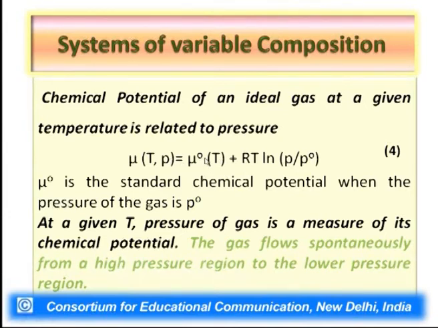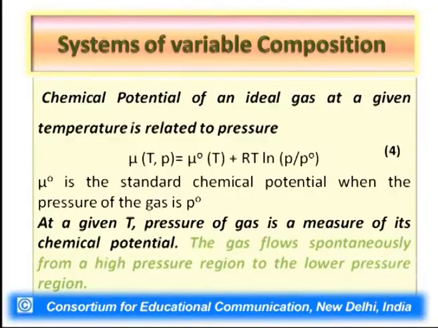Now, mu naught T, which is the symbolic representation for the standard value of chemical potential of the substance at specified temperature T. What it does mean is that it is equal to the chemical potential of a substance at temperature T and pressure P equal to its chemical potential at temperature T, keeping the pressure of the gaseous substance just 1 bar.